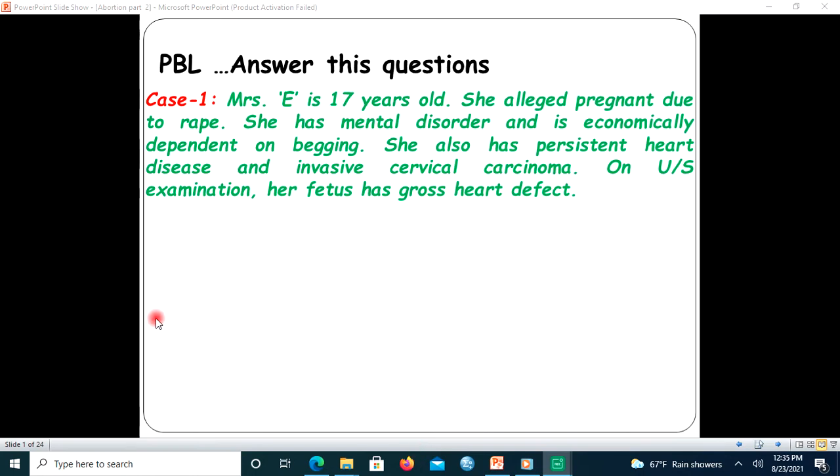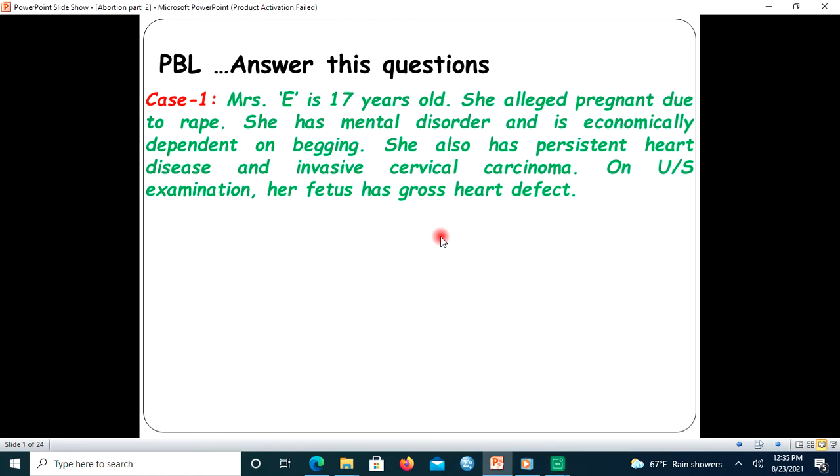The case scenario reads: Mrs. E is 17 years old and she is pregnant due to rape, and she has a mental disorder and is economically dependent on begging, and she also has persistent heart disease and invasive cervical cancer. On ultrasonography examination, her fetus has a gross heart defect.